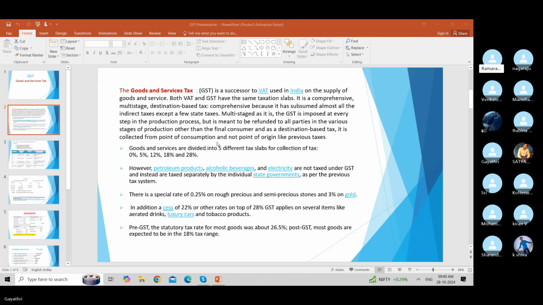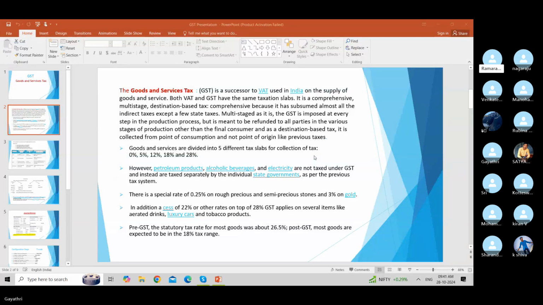Yes, the Goods and Service Tax is nothing but a successor of VAT. Earlier we used VAT. In the place of that, the central government introduced GST, which is levied on the supply of goods or services. Both VAT and GST have the same taxation slabs, and it is a comprehensive, multi-stage and destination-based tax.